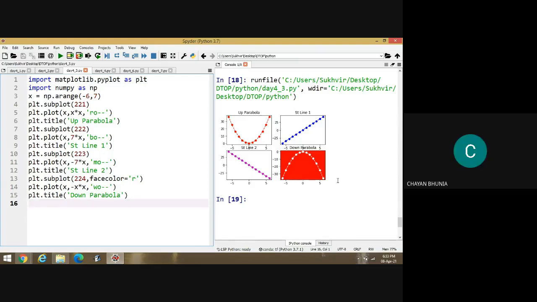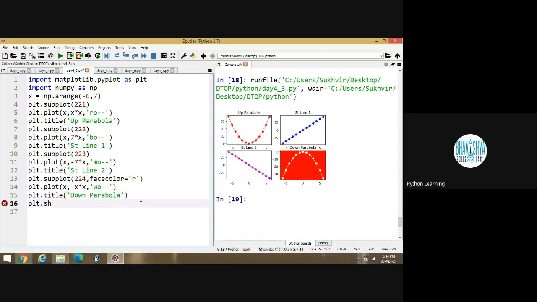Yes, sir. It is clear. Excuse me, sir. If in plt dot plot x, x star x, instead of x, if there is y, then will it change or remain the same? Y is not declared at the top. X is declared. This one is the value of Y basically, nothing else. Yes, sir. I see. Okay. Getting my point or not? Yes, sir. Thank you.